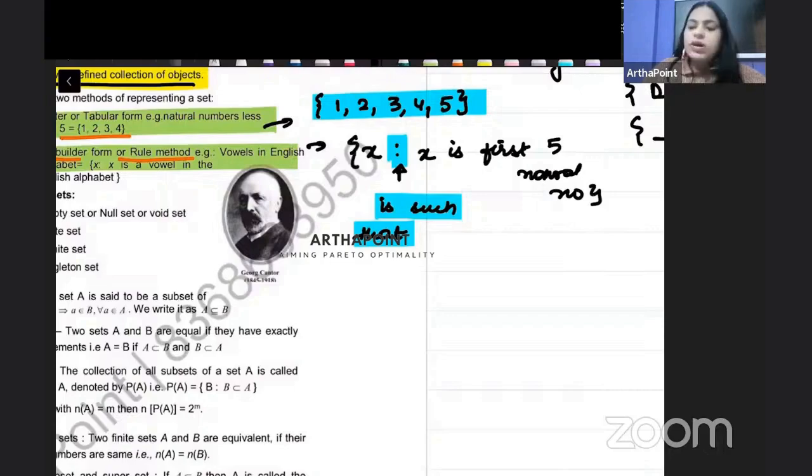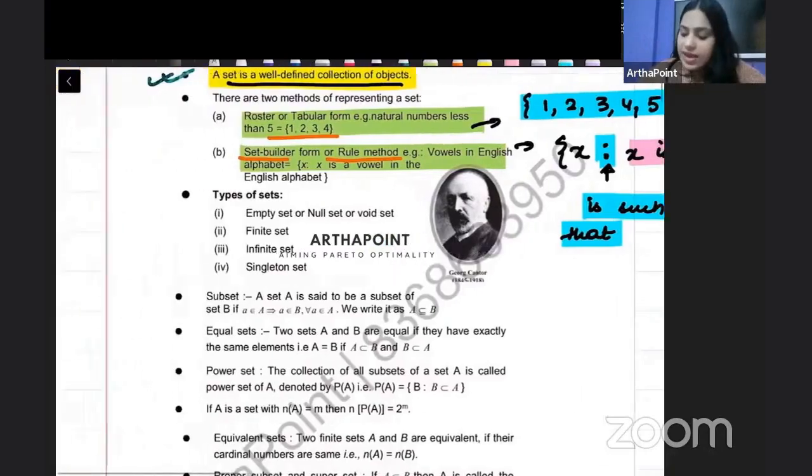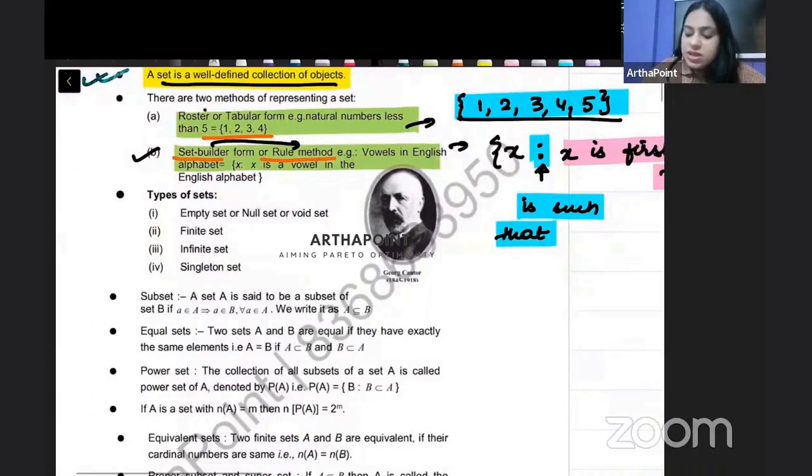So when we use these two dots and write this in proper English, हमने proper English में इसको लिखा कि X is such that X represents the first 5 natural numbers. जब हमने इसको ऐसे लिखा, then I am saying that it is set builder or rule method. Right? When I am writing it like this, it is tabular or roster method. You need to remember all these names properly.